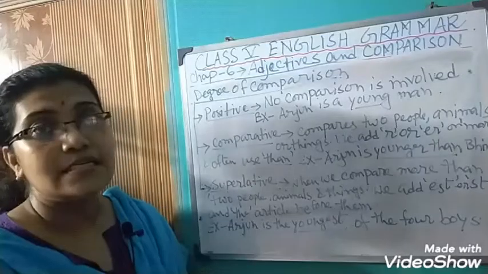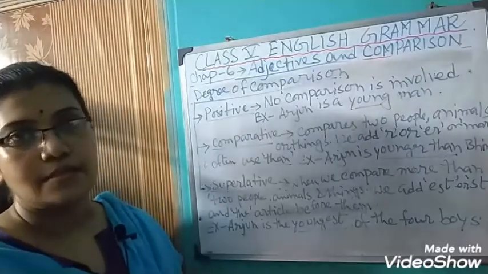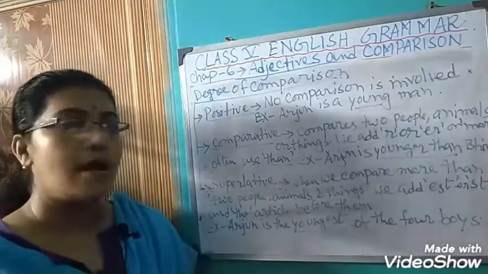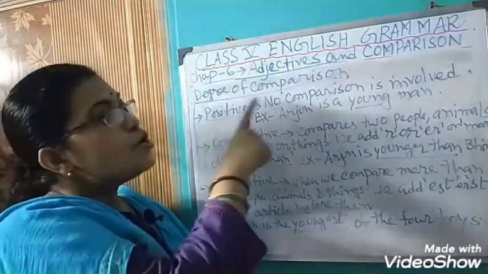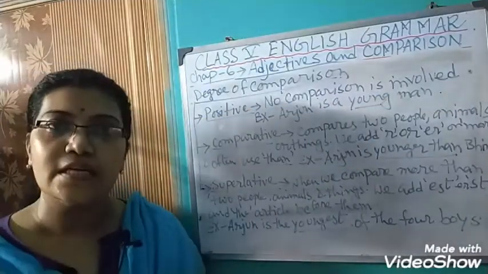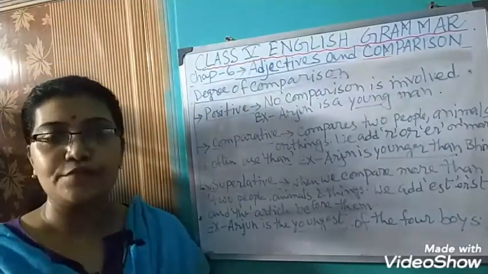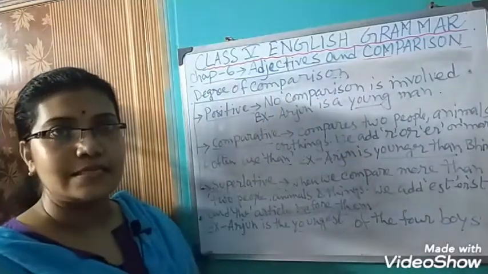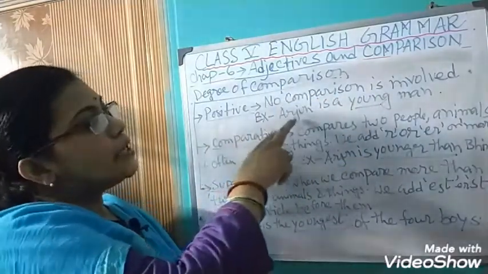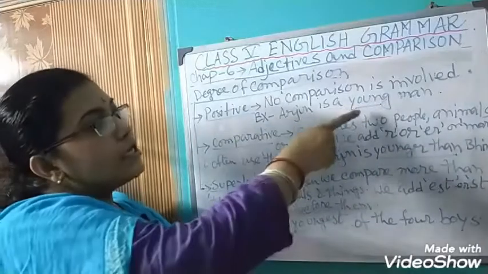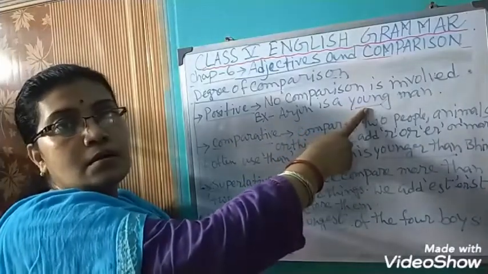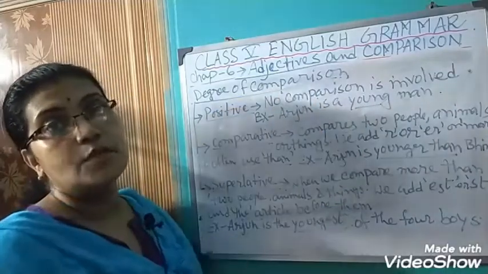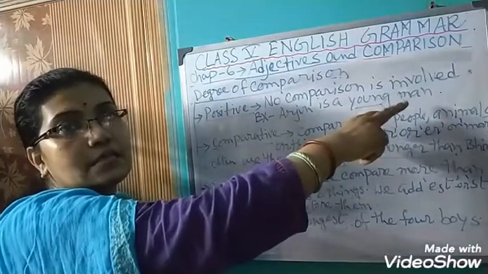Degrees of comparison are divided into three parts: positive degree, comparative degree and superlative degree. First, positive degree. No comparison is involved in this degree. For example, Arjun is a young man. Here young is an adjective and it is a positive degree. No comparison is there in this sentence.